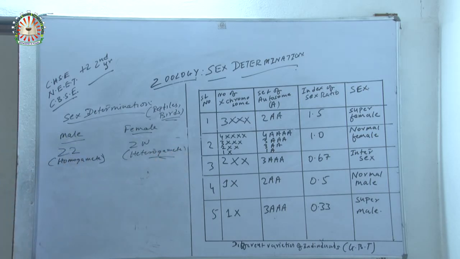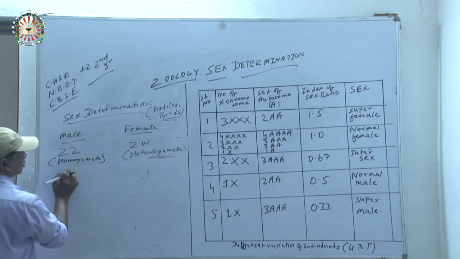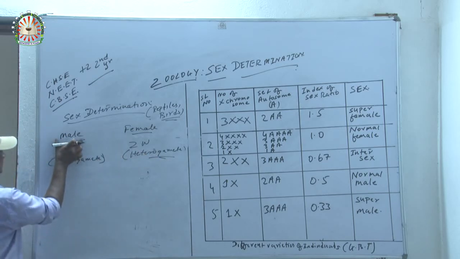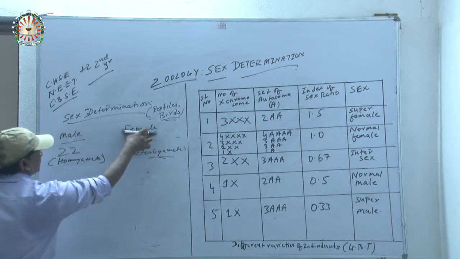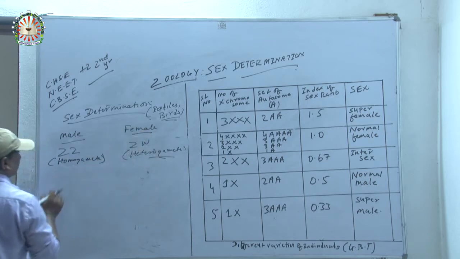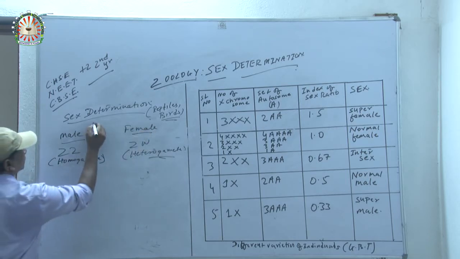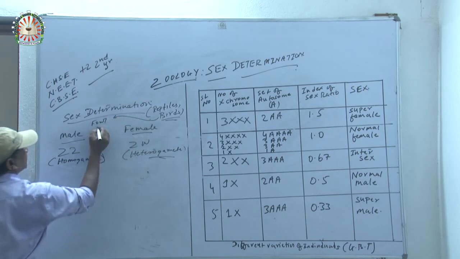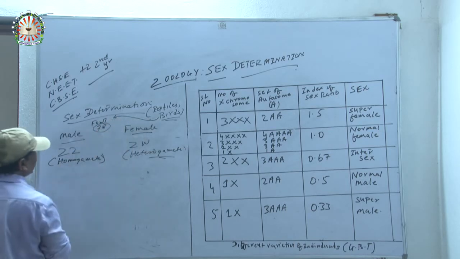Here ZZ represents male and ZW represents female. Now, the chromosome number of the fowl, the best example from birds, is 78.